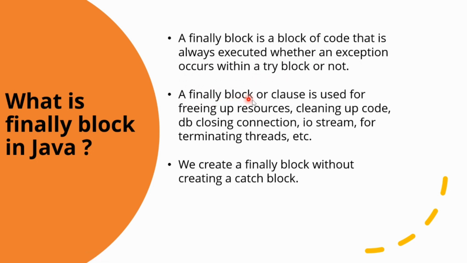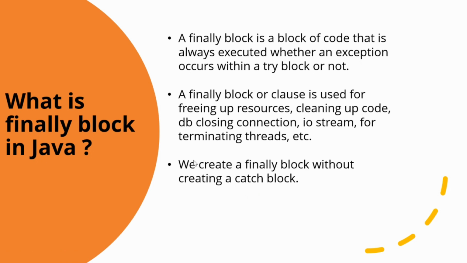A finally block or clause is used for freeing up resources and cleaning up the code: closing DB connections, IO streams, terminating threads, etc. And we can create a finally block without creating a catch block. Remember that the finally block executes whether an exception arises or not, or whether the exception is handled or not. A finally block always contains all the crucial statements regardless of whether the exception occurs or not.